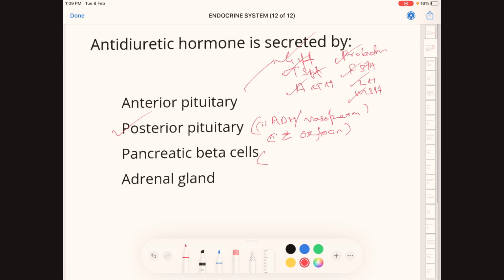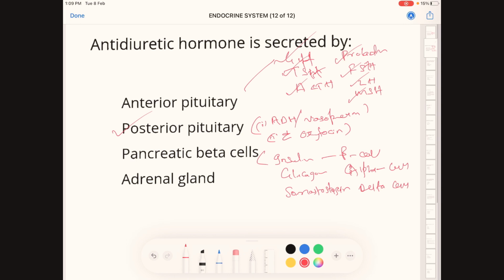The pancreatic beta cells secrete insulin, whereas alpha cells secrete glucagon, whereas delta cells secrete somatostatin. These are the 3 hormones secreted by the pancreas. Beta cells secrete insulin, alpha cells secrete glucagon, delta cells secrete somatostatin.